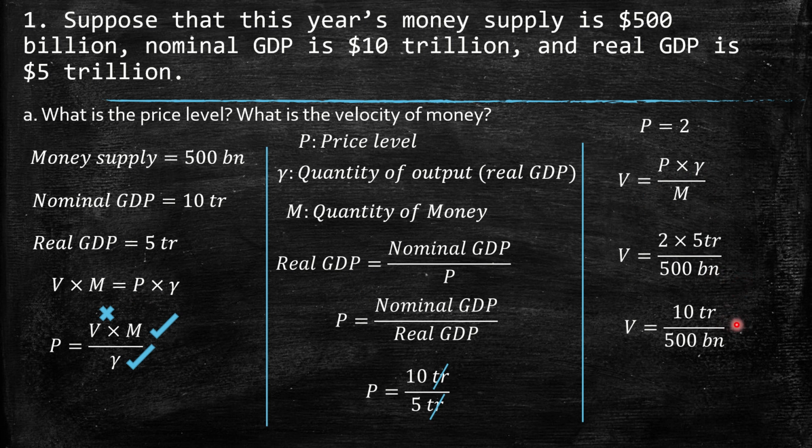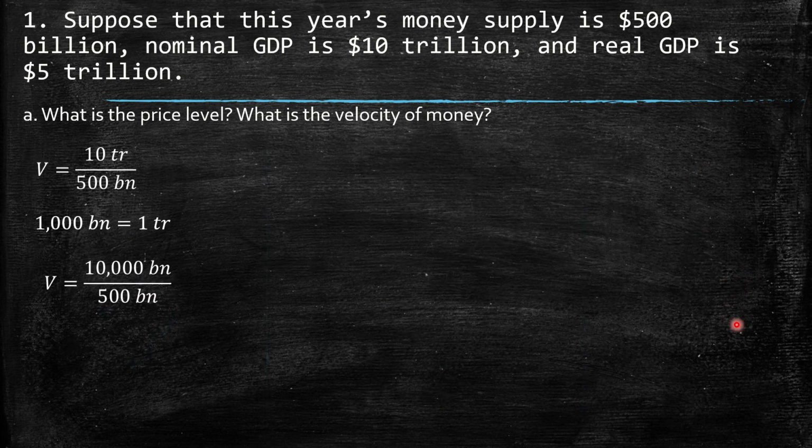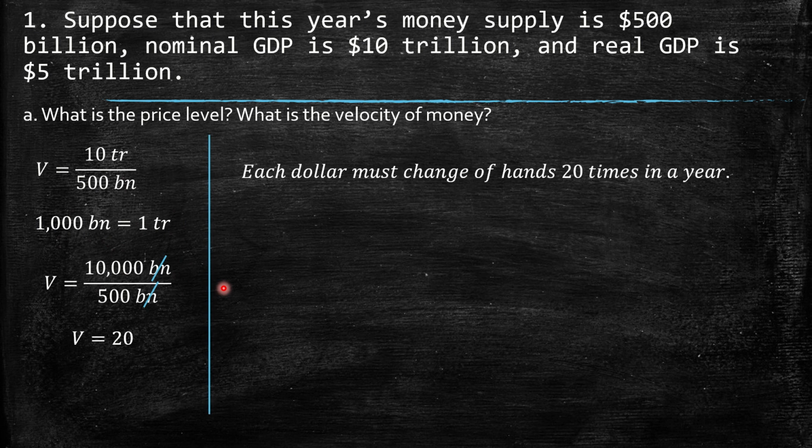So we have 10 trillion over 500 billion. 1000 billion is exactly equal to 1 trillion, so if we multiply this 10 trillion by 1000, we get that in billion. So we have billion and billion, we can cancel them out and we finish with a velocity of 20. What does it mean? Basically, it means that each dollar must change hands 20 times in a year.